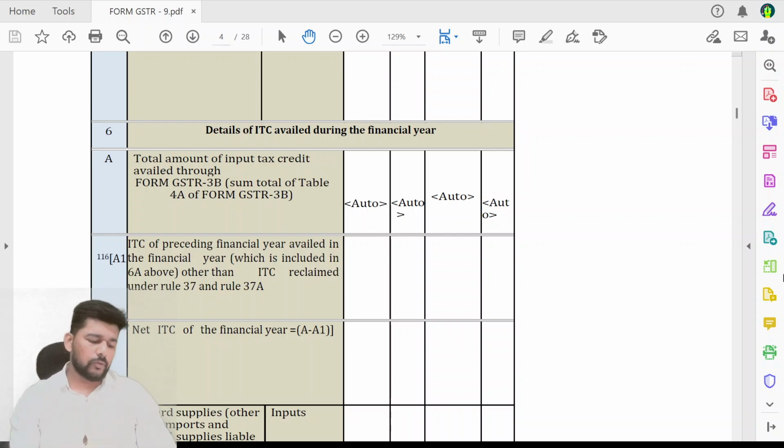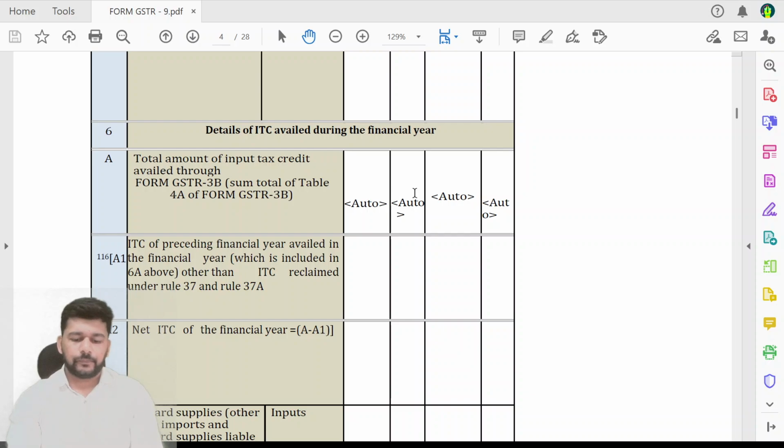So friends, what we are going to do is that we will discuss this new GSTR 9 Form, Table 6, in a lot of detail, because this is where you will see the whole change. Now the title remains as it is, that is the details of ITC availed during the financial year. So there is no apparent change in the title thereof. The major changes come from here.